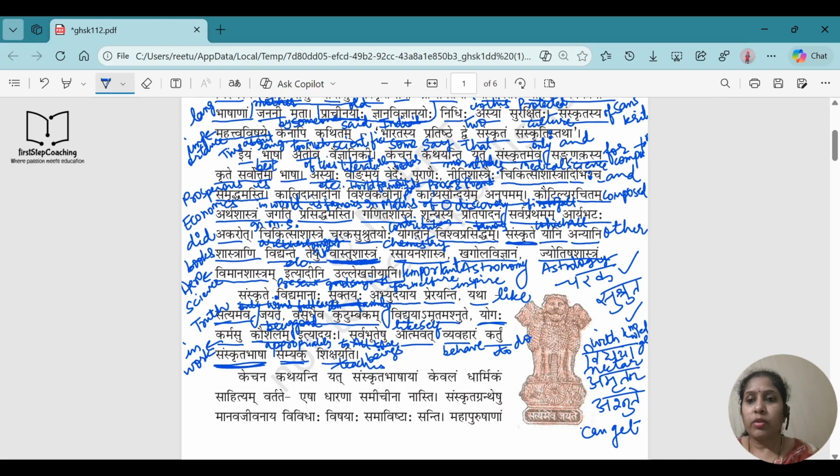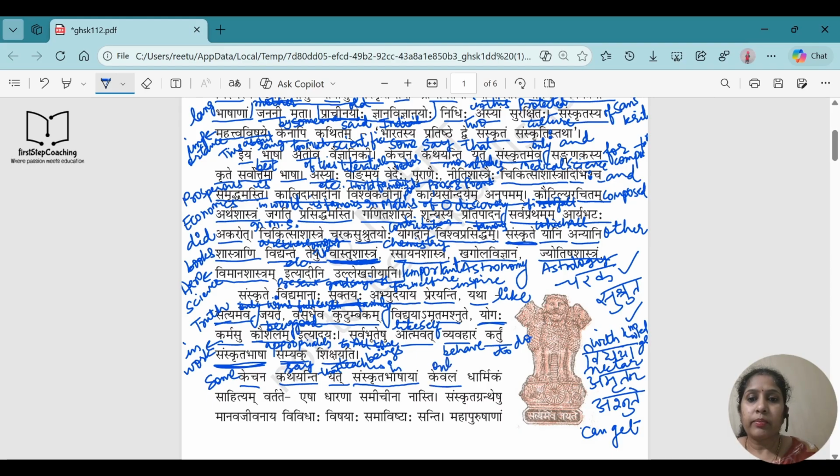Let's go for the next paragraph. Kechan Kathyanti. Kechan means some. Kathyanti means say. So some people say that, Sanskrit Bhashayam. Now it is Saptami Vibhakti, so in the Sanskrit language.